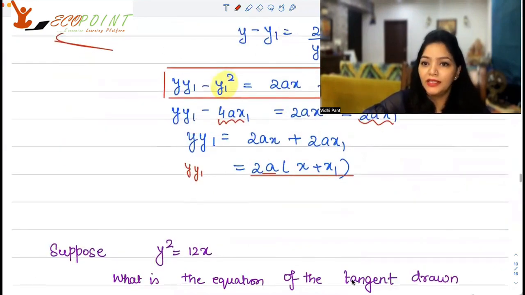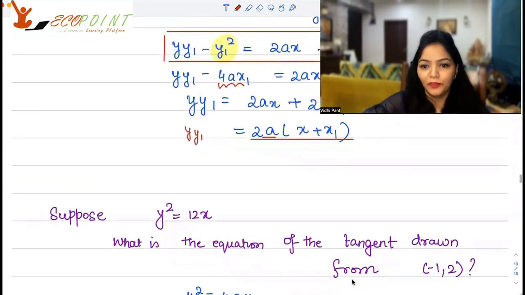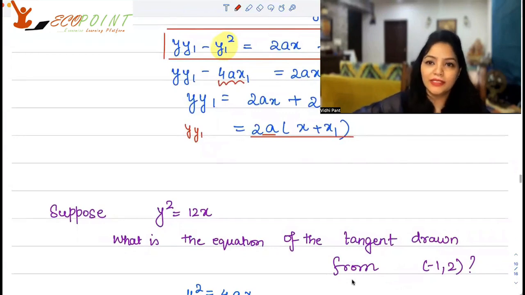Let me take another kind of example now. Suppose this time y square is equal to 12x. What is the equation of the tangent drawn from minus 1, 2? I will repeat myself. Drawn from minus 1, 2.